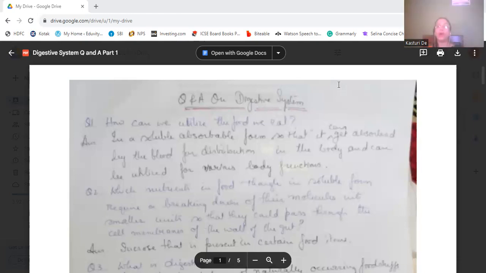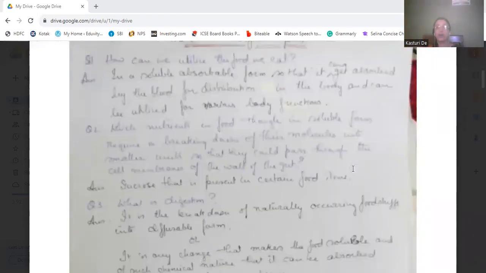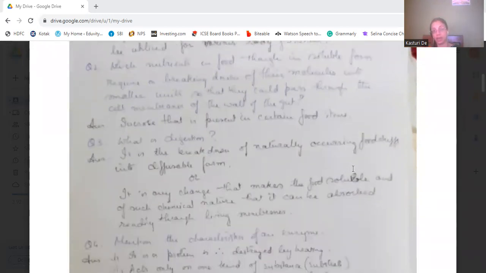Now, which nutrients in our food, though in soluble form, require a breaking down of their molecules into smaller units so that they can pass through the cell membranes of the wall of the gut, that is, the alimentary canal? I think you've understood the meaning of the question. That is the nutrient of the food which is in the soluble form.